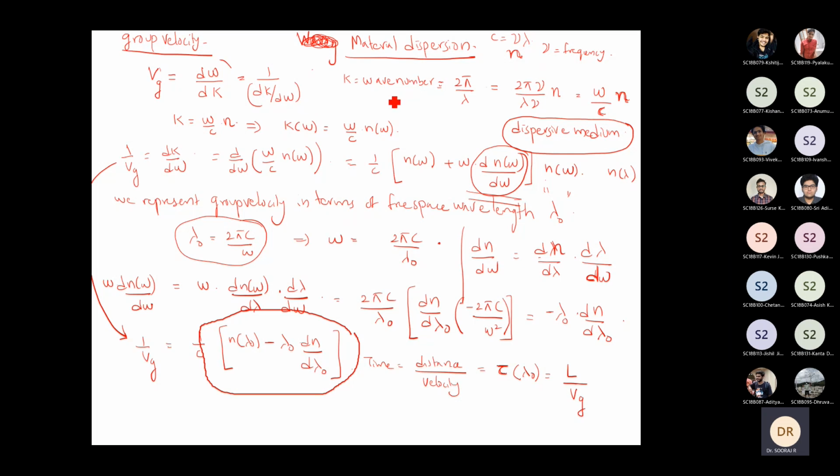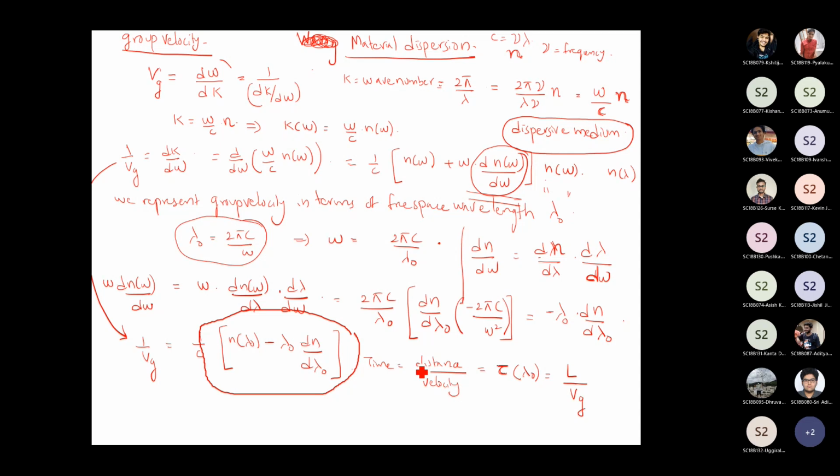Knowing that the wave number k is given by 2 pi by lambda, which is nothing but omega by c, you differentiate this, and finally you know that the group velocity is given by 1 by c into n of lambda naught minus lambda naught into dn divided by d lambda naught. You just take the differential and you get this. So you have a group of photons traveling at different velocities, and their respective velocities are given by this expression.